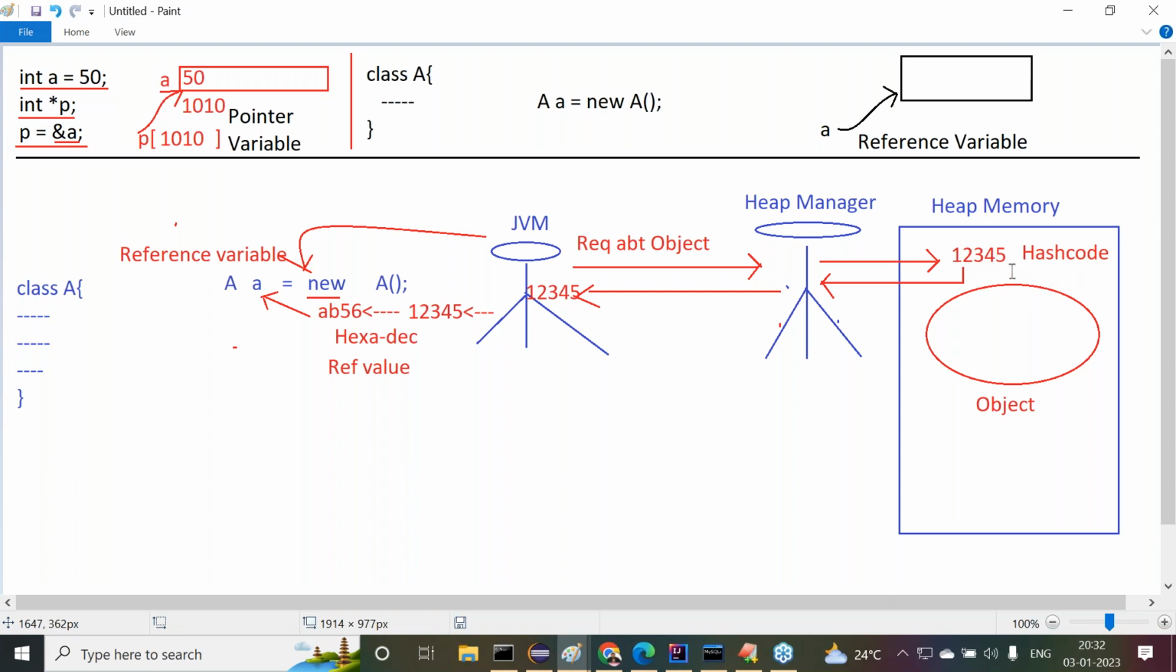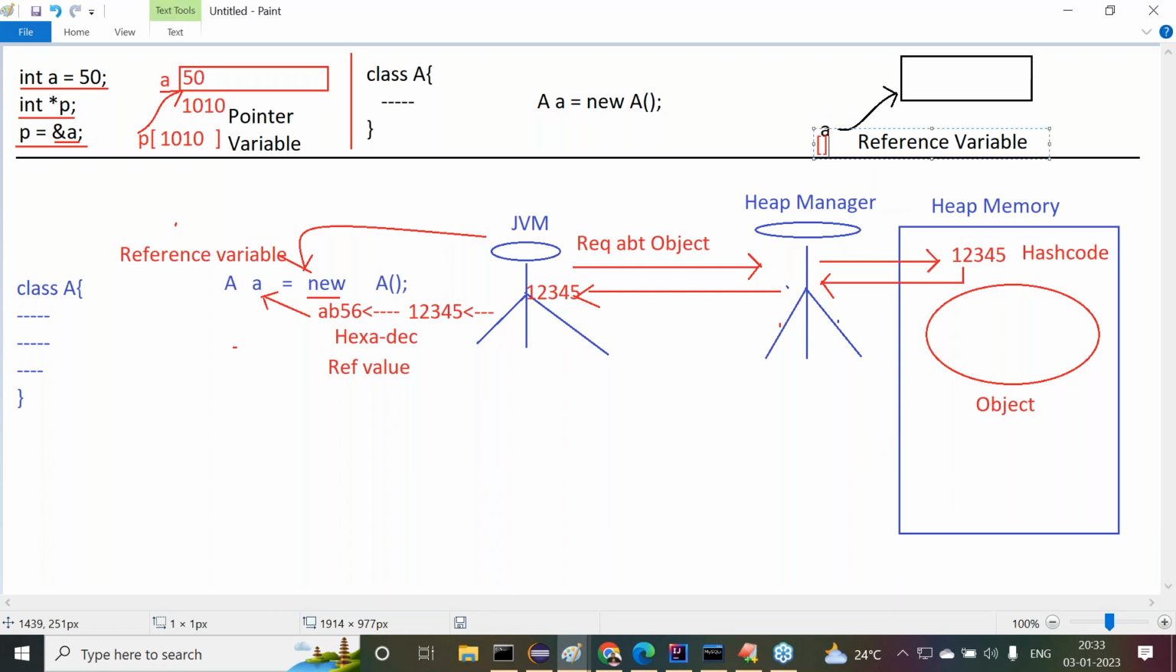So finally, hash code is not an address location. Reference value is not an address location. The reference variable is not storing an address location. So now we can understand that a reference variable is able to refer to an object by storing the reference value of the object. The reference value of the object is not an address location; it's the hexadecimal form of hash code, where hash code is a unique identity provided by the heap manager in the form of an integer value. Now, this is exactly the meaning of a reference variable.